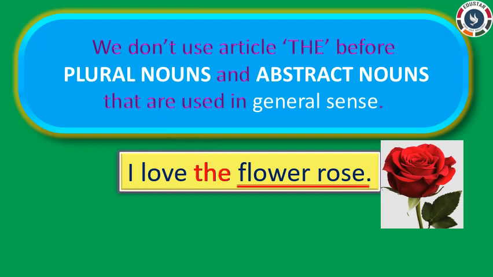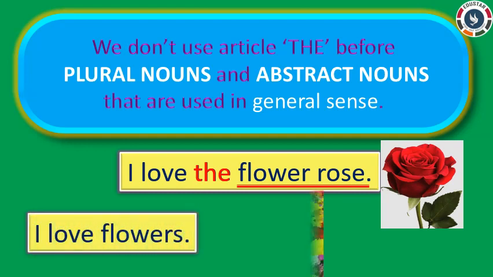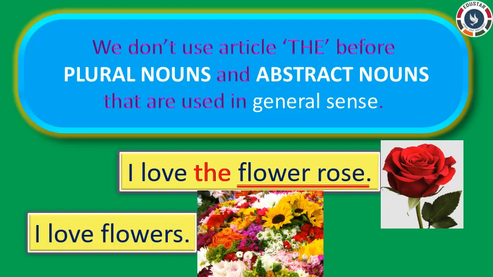Now read this sentence. I love flowers. Here the noun flower is in plural form and I am not talking about any particular flower. I am talking in general that I love flowers. So here no need to use article the.